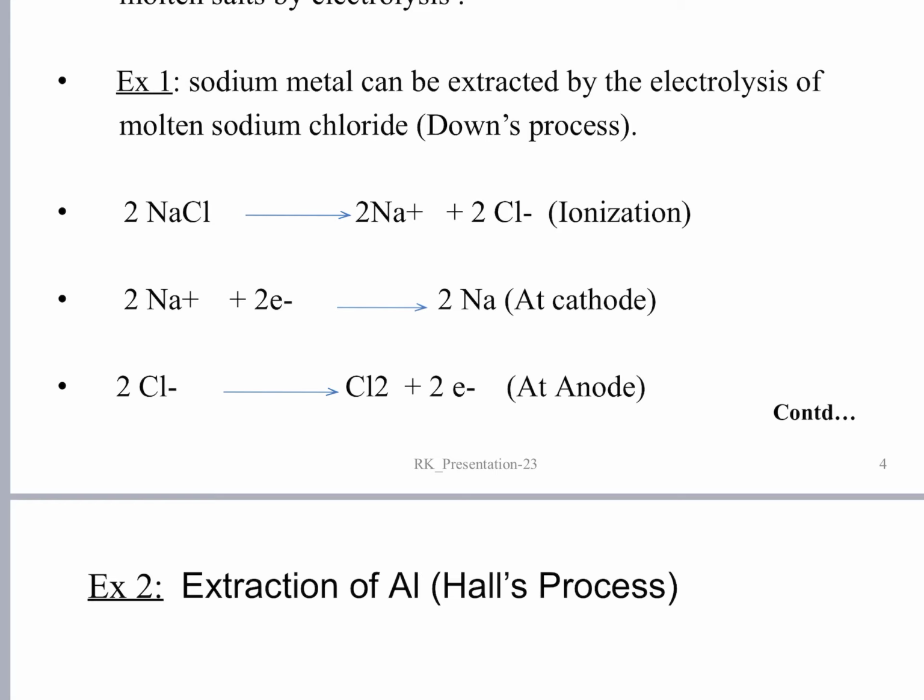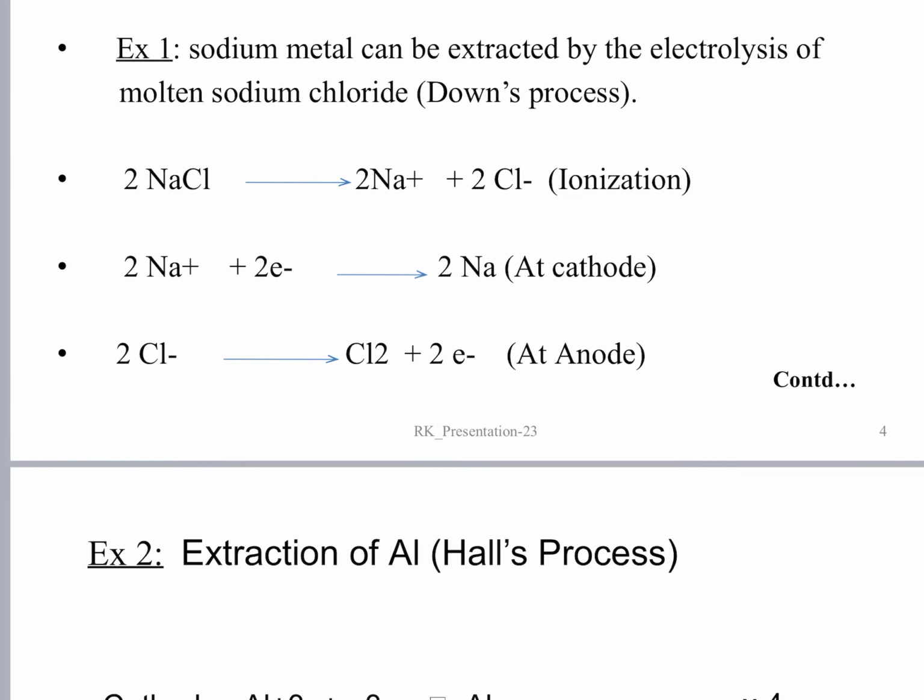So in accepting an electron, each chlorine atom turns into Cl minus, that is a chloride ion. So each chloride ion carries an extra electron with it.